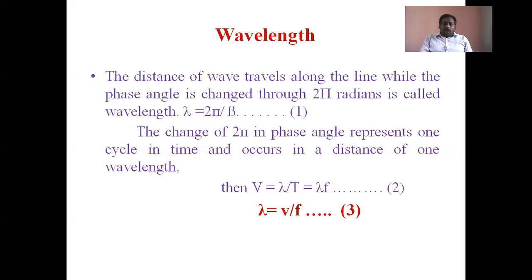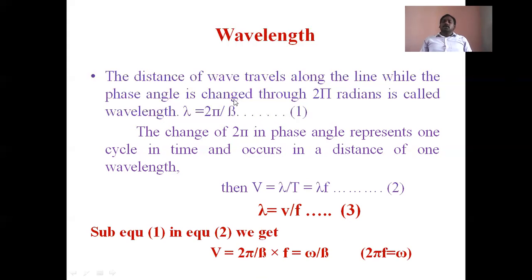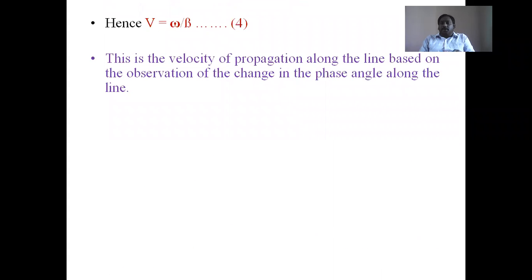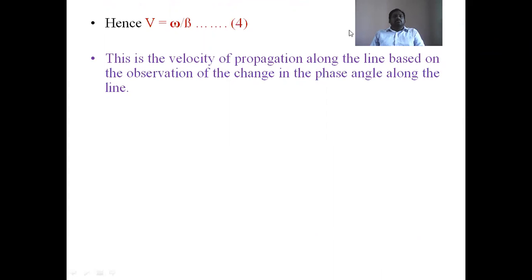From this, lambda equals v by f. Now substituting equation 1 into equation 2, v equals 2 pi by beta times f. We know that 2 pi f is omega, so v equals omega by beta, where v is the velocity of propagation of the power wave through the transmission line.